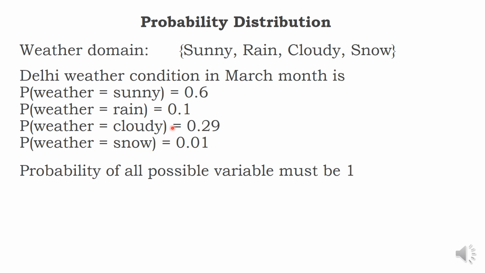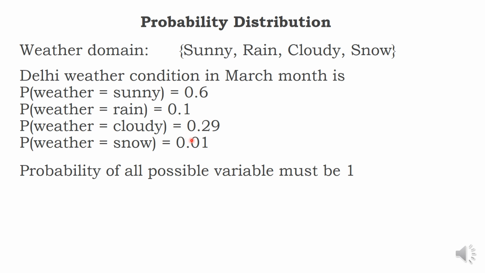So if you add the probability, it should be 1. We discussed 0.6 plus 0.1 plus 0.29 plus 0.01. If you add all, it is nothing but 1. In general, sir, now what is the probability of weather? It includes the whole weather domain: sunny, rain, cloudy, snow. It may vary.